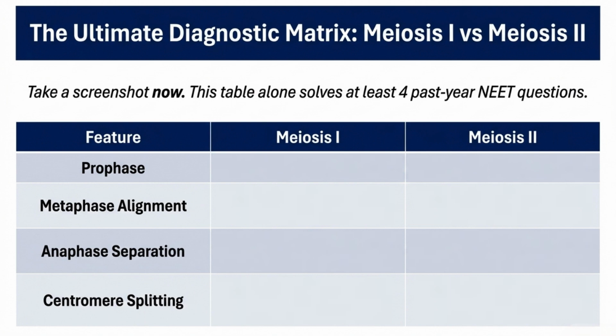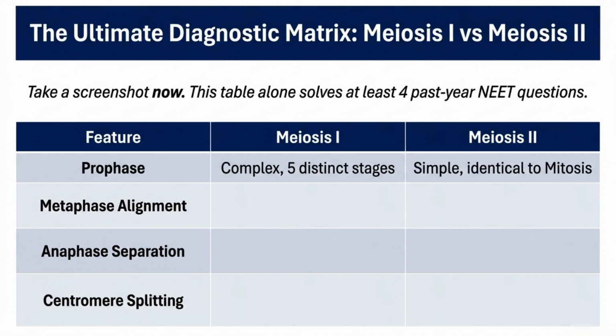The diagnostic matrix comparing meiosis I and meiosis II is one of the cleanest revision tools in the chapter. Prophase I is complex, with 5 distinct stages, while prophase II is simple and similar to mitosis.